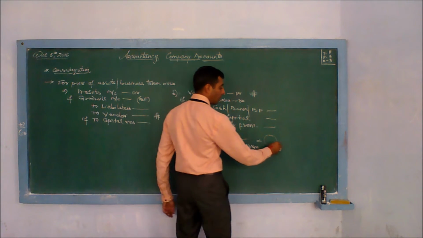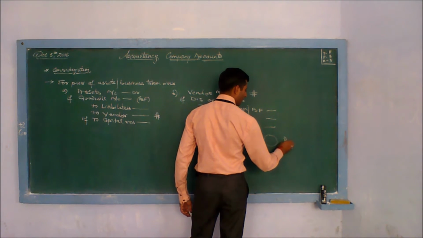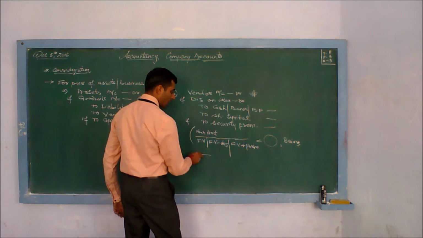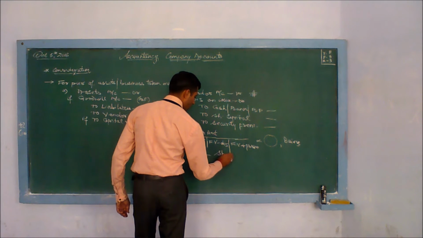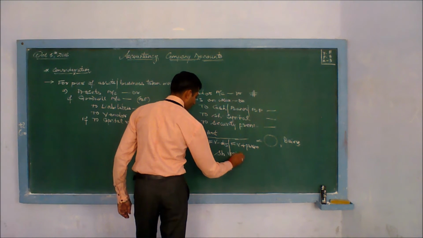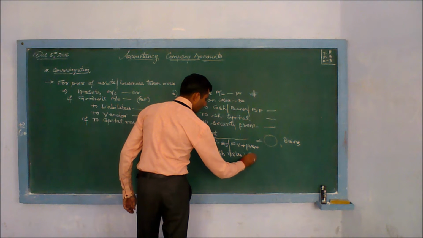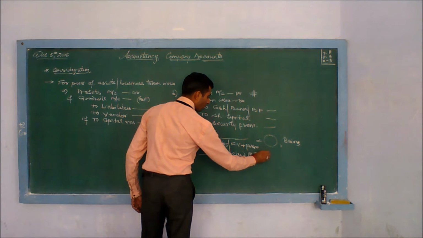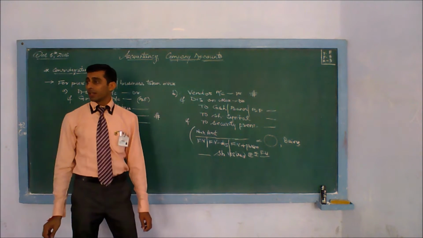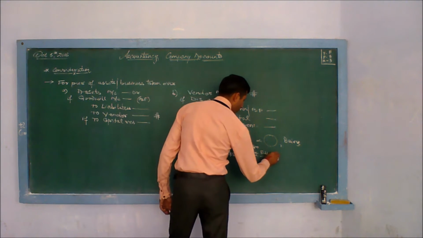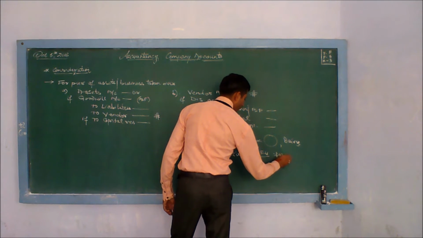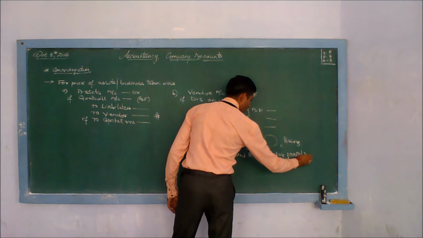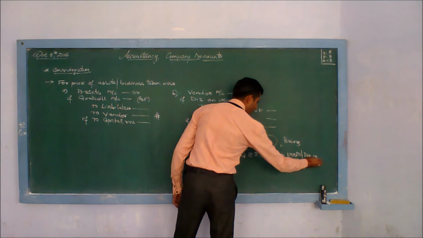Then you continue your narration: this answer, shares issued at rate rupees 10, the face value, for premium or discount, whatever is the case, at rate rupees this.